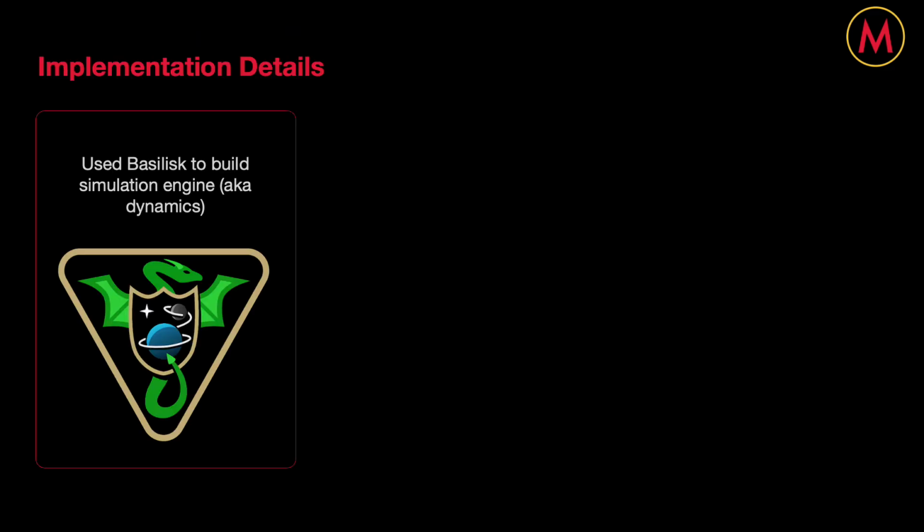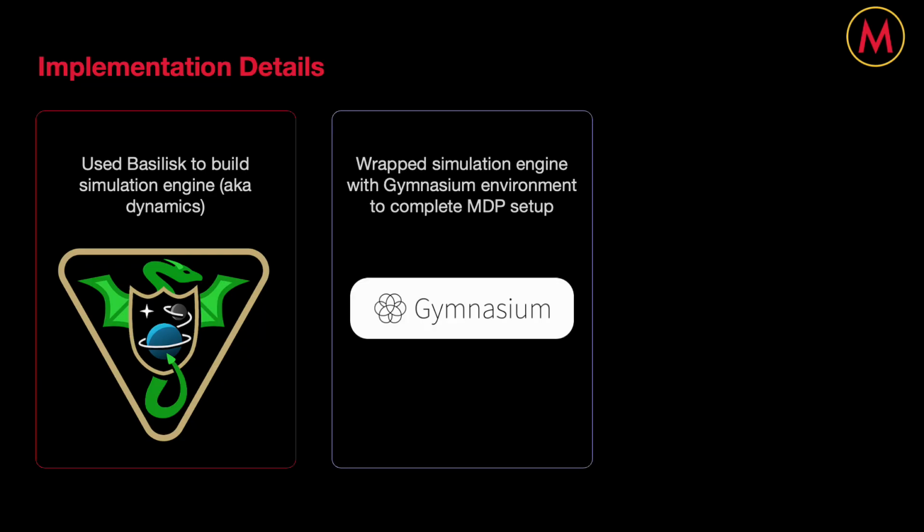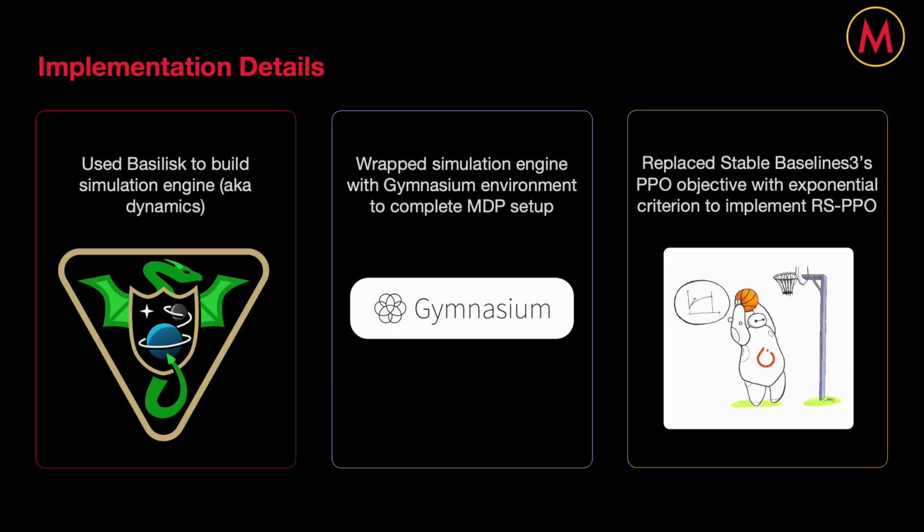And so for implementing our training and testing environments, we utilized Basilisk to construct the simulation, which included modeling the three-body environment, as well as defining the initial conditions for the spacecraft, Earth, and Mars. We then wrapped this simulation with a gymnasium environment to formalize the rest of the MDP so we could then train our reinforcement learning agents. And for our baseline algorithm, we utilized the PPO implementation from Stable Baselines 3 and extended it to develop our RSRL algorithm, risk-sensitive PPO, or RSPPO, by replacing the standard PPO objective with the risk-sensitive exponential criterion.